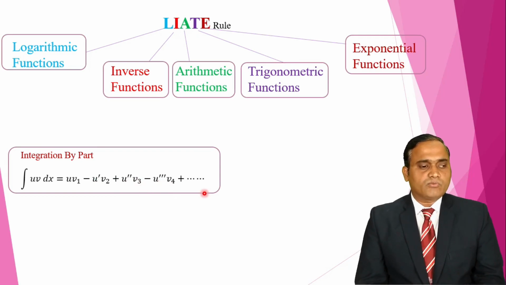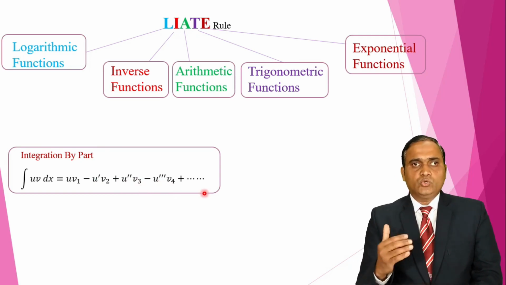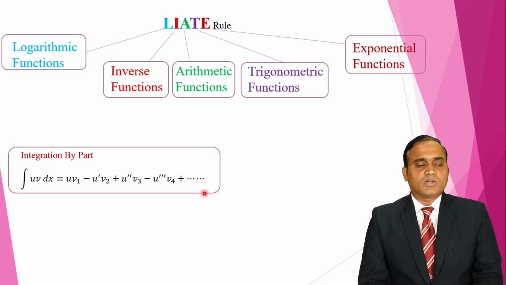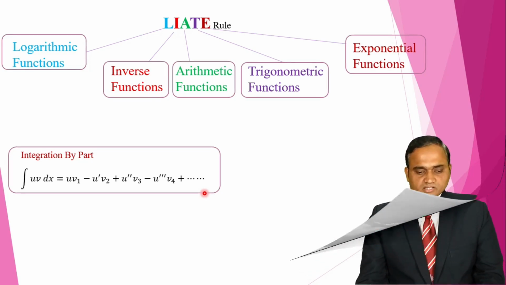So, when we use this formula, if the derivative of u vanishes after some derivative, then we can use this formula for finding the integration of the product of two functions. That means integration by parts.